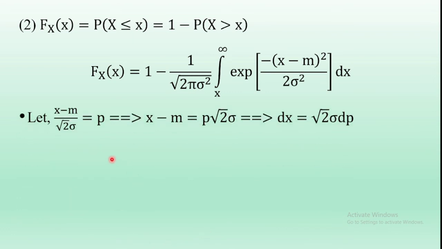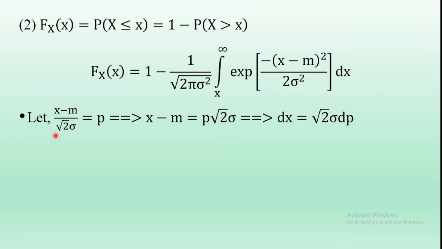That is the difference between the first solution and the second solution. So x minus m is equal to p into root 2 sigma, and differentiating with respect to x, dx is equal to root 2 sigma dp.